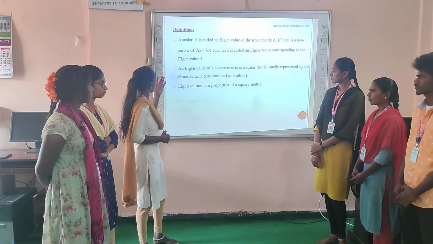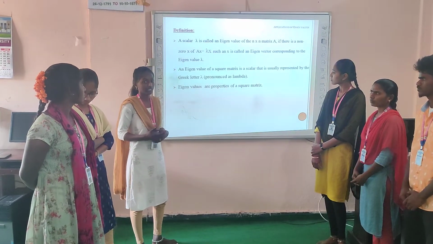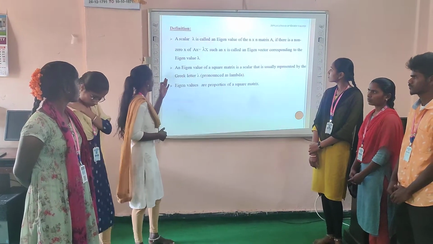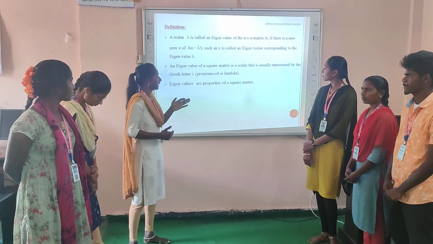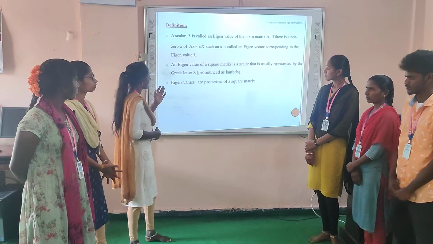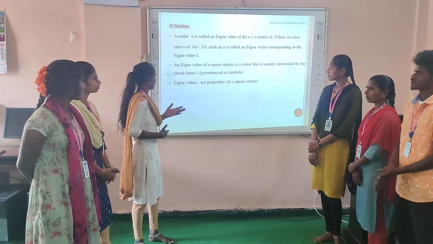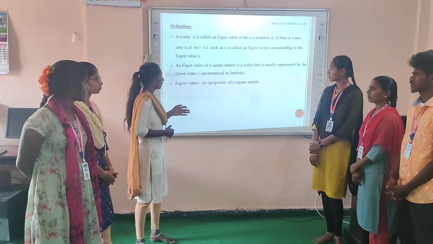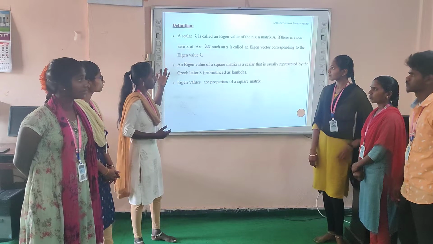The definition of eigenvalue: a scalar lambda is called an eigenvalue of an n by n matrix A if there is a non-zero x such that Ax equals lambda x. Such an x is called an eigenvector corresponding to the eigenvalue lambda. An eigenvalue of a square matrix is a scalar that is usually represented by the Greek letter lambda. Eigenvalues are the properties of a square matrix. In general, a matrix